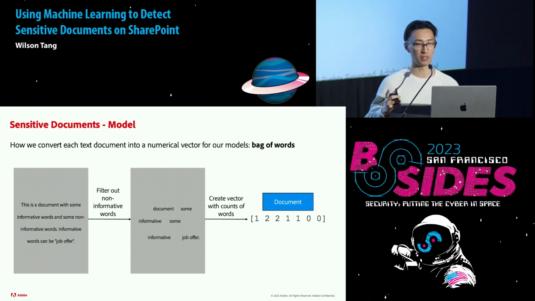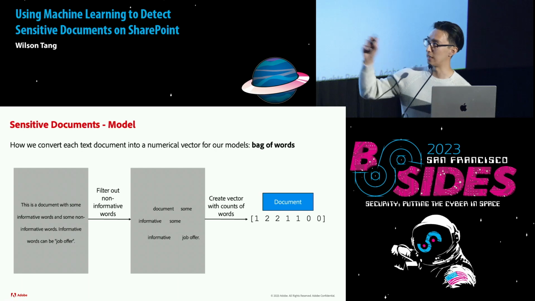What we do first is an optimization step where we filter out non-informative words. And you might be asking what's informative, what's not. We define informative words as words that help us categorize whether a document is sensitive or not. For example, a document containing the words job offer might be sensitive, so that could tell us that it's a job offer. But for words like "this", you can say that these words are present in both sensitive and non-sensitive documents. So we want to filter those out, filter out the noise, to make the model easier to train.